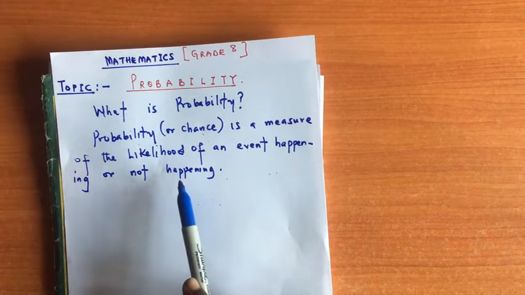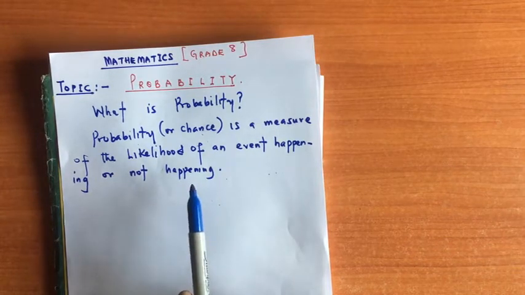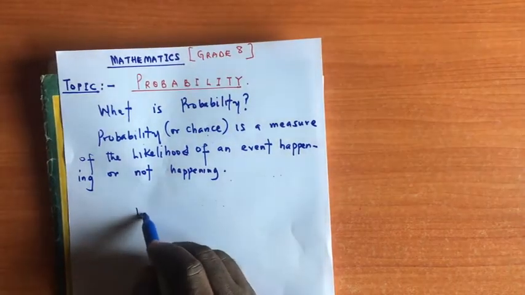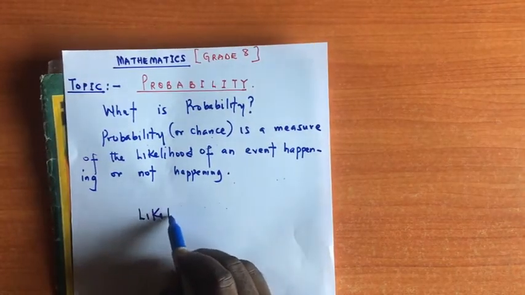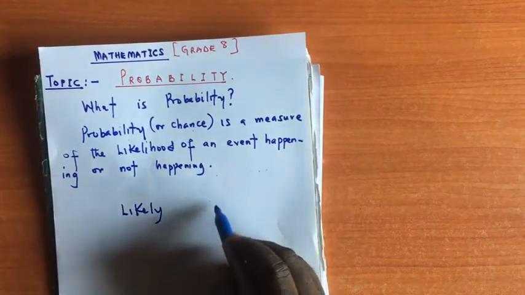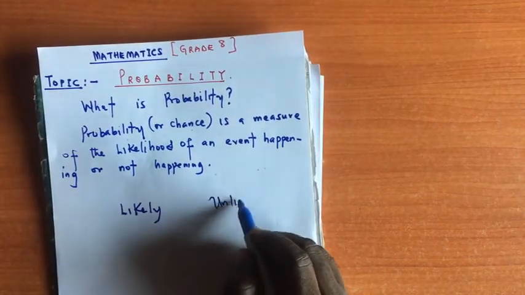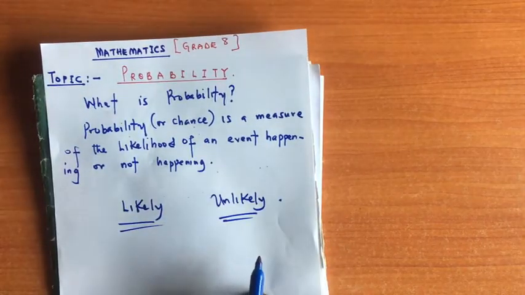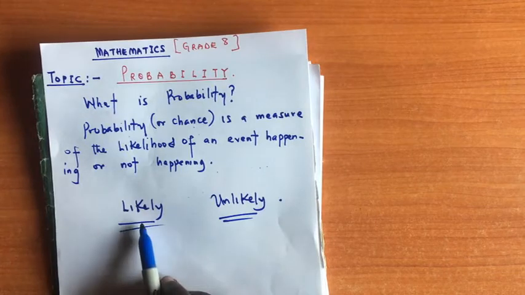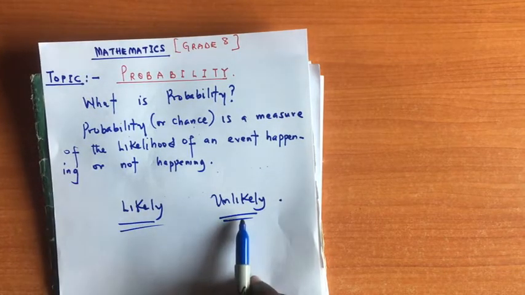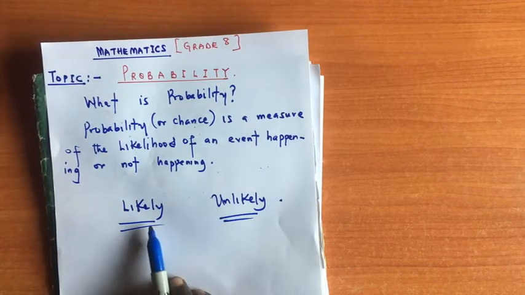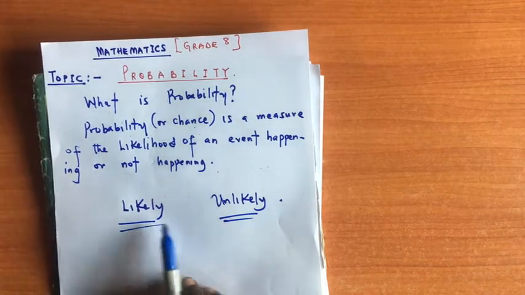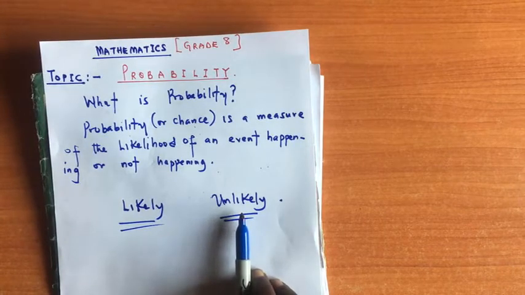Now of course there are some events that are likely to happen, whereas there are some other events that are unlikely to happen. So we have to take note of this. Whereas we can also have some events that are very likely to happen or very unlikely to happen. Okay, so take note of that.